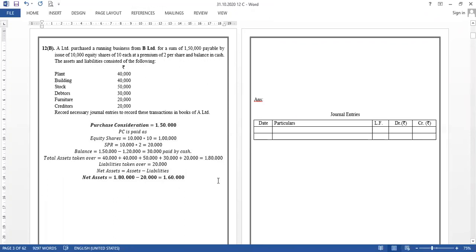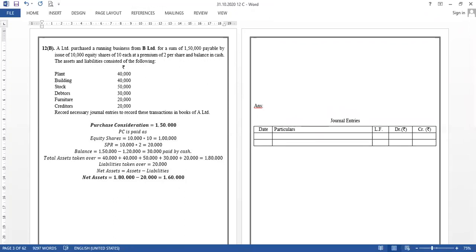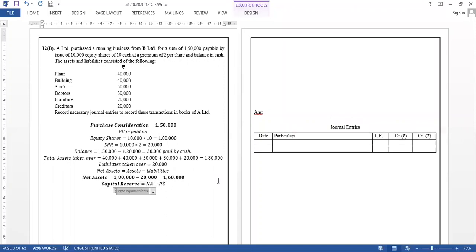Now, purchase consideration is less than the net assets. We are paying less, so it is going to be a profit, and this profit is a capital profit. Because it's a capital profit, we will have a capital reserve. Capital reserve will be equal to net assets minus purchase consideration, so 1 lakh 60,000 minus 1 lakh 50,000, that is 10,000.